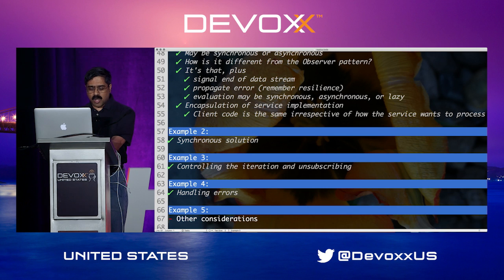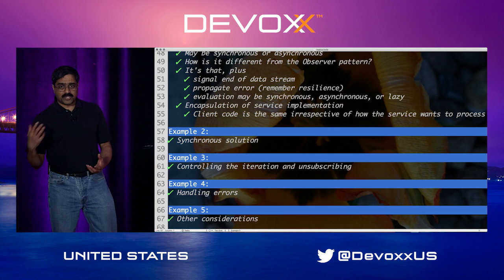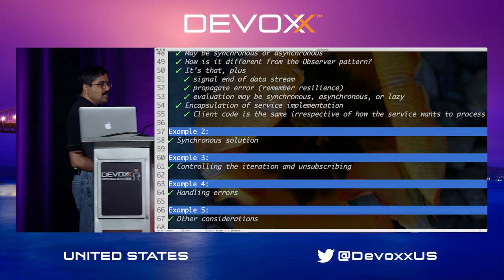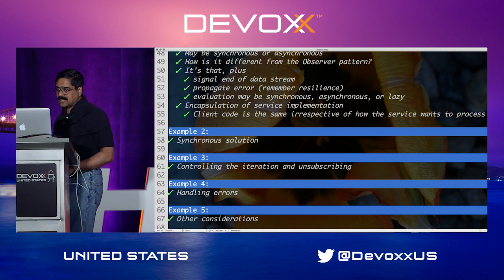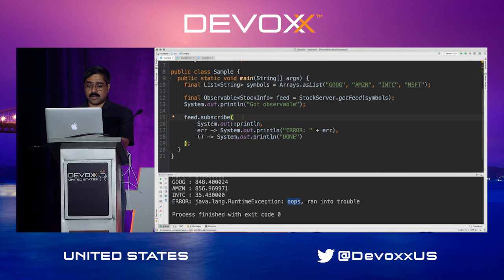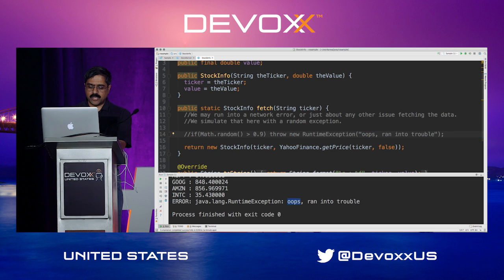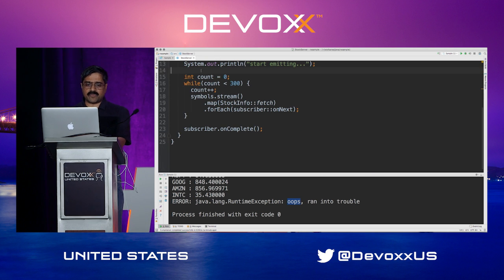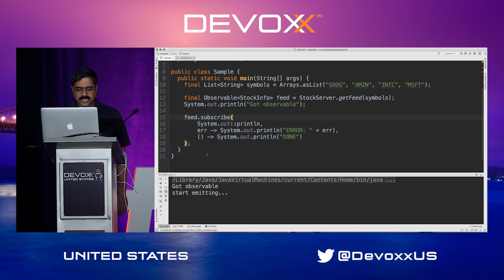I want to touch on just a few remaining things in the time we have that we need to think about as other considerations. I showed you a fairly simple example here of an observable and an observer, where the observable emits data and the observer is using the data being transmitted. But there are typically a lot of different things we would normally want to do. Let's remove this error for now, and then we'll continue further. If I run the program, it's going to start transmitting data for quite a while, as you can see here.